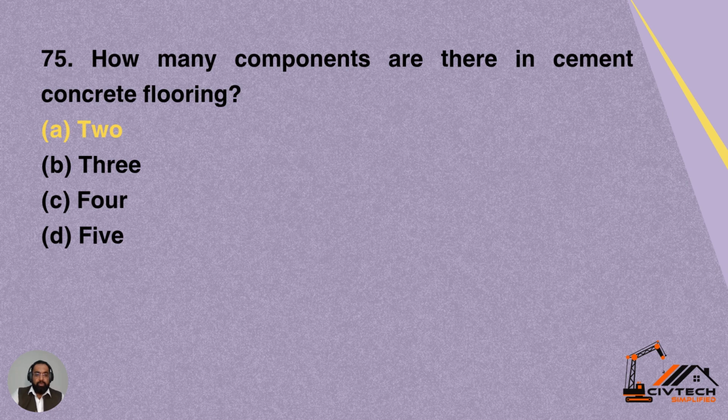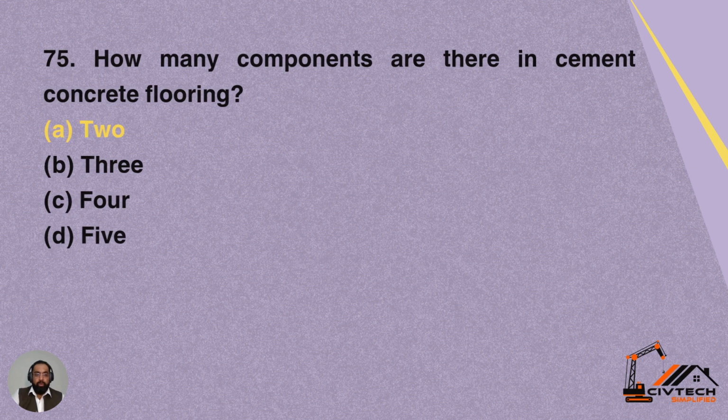Question 75, and the last question for this video part. How many components are there in cement concrete flooring? Option A is 2, option B is 3, option C is 4, option D is 5. So option A is correct, which is 2. There are 2 components in the cement concrete flooring.